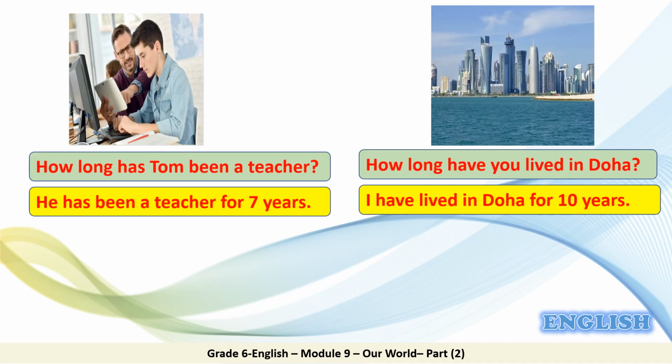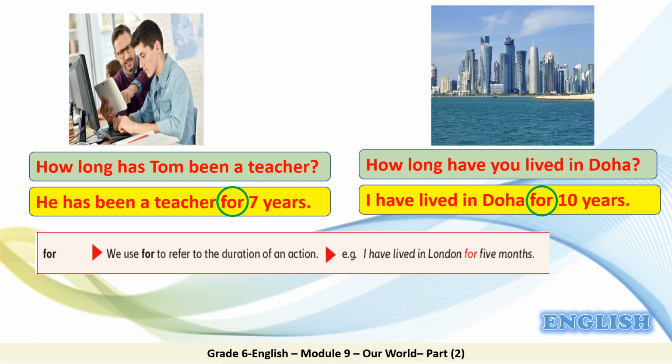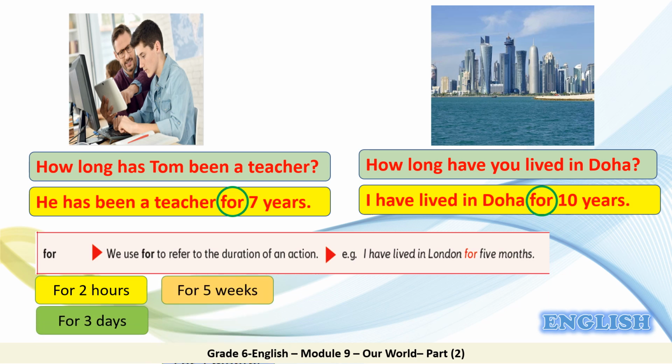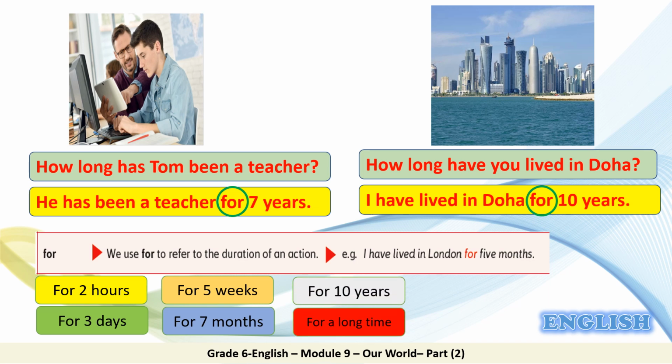In the previous examples, we used for to answer the how long question. So we use for to refer to the duration of an action: for 2 hours, for 3 days, for 5 weeks, for 7 months, for 10 years, or for a long time. I have lived in London for 5 months.